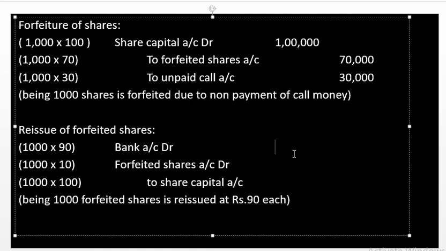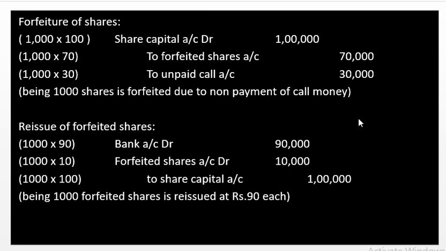Now I am writing the values as 90,000 in the bank account, which I have received, and 10,000 rupees, which is the loss on reissue of forfeited shares. So totally I am writing 1 lakh in the equity account. So the journal is completed, reissue of forfeited shares is over. The narration being: 1,000 forfeited shares reissued at rupees 90 each.